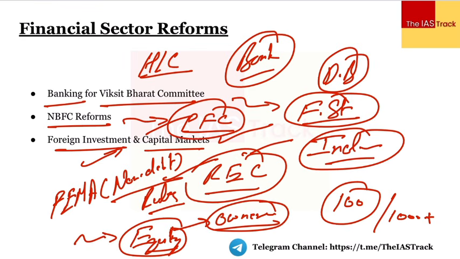So corporate bonds हो गया, municipal bonds हो गया, review of FEMA non-debt instrument rules हो गया, just to make sure that we have more conducive condition for the foreign investments and capital markets. I hope it is clear.